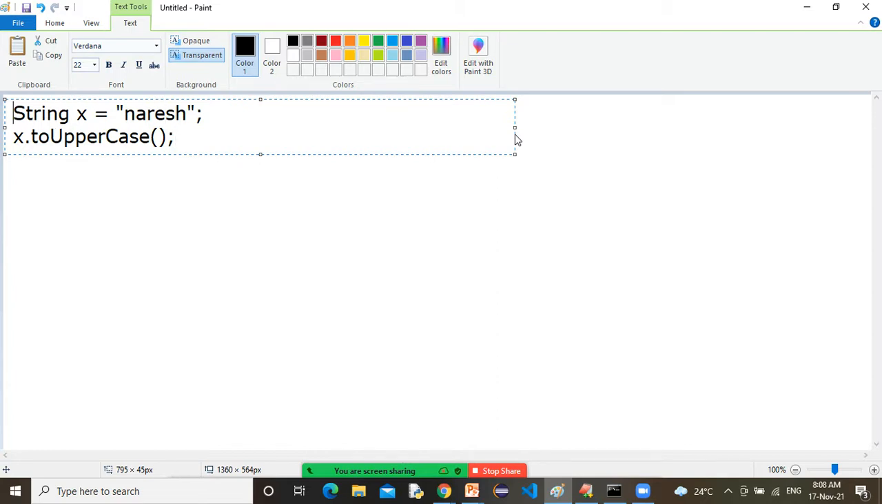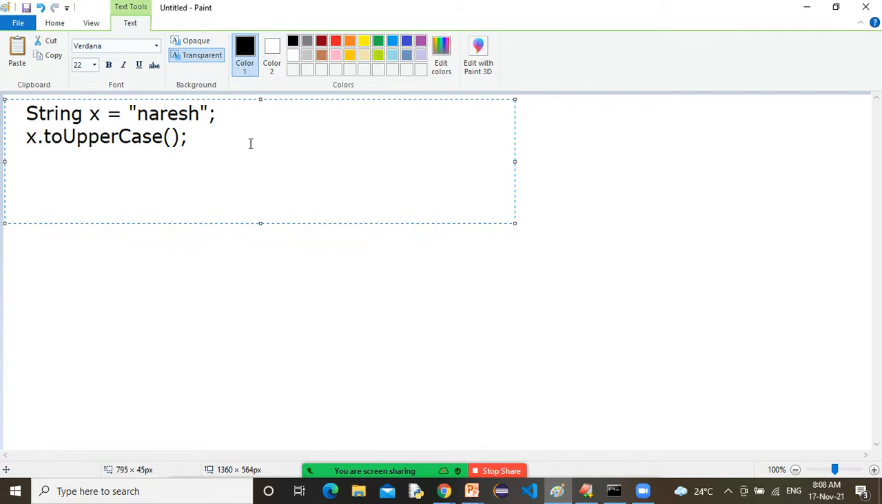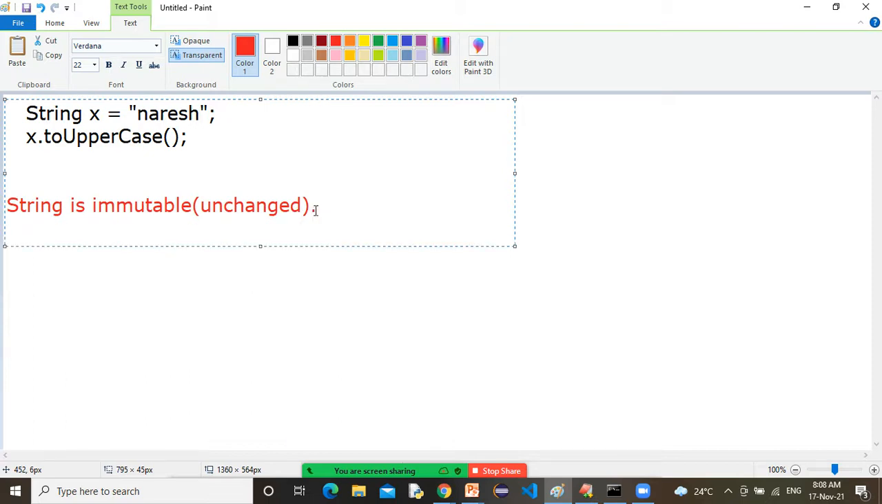There is a concept with a string. What is that? Listen very carefully. A string is immutable. What is immutable? Unchanged. That means you cannot modify strings.